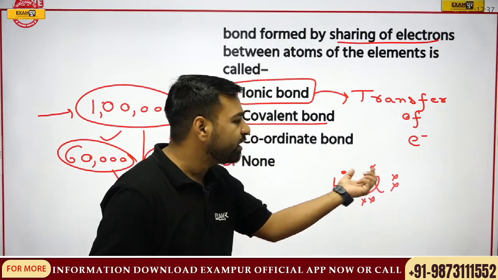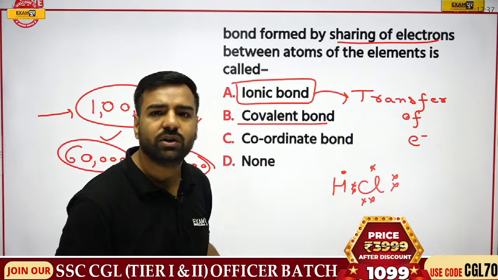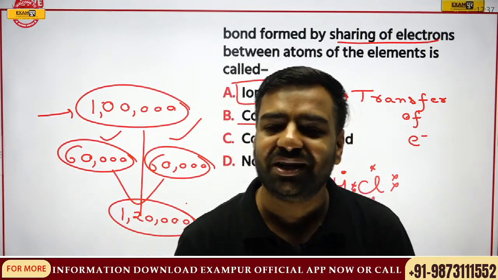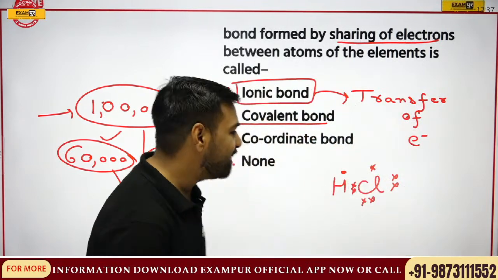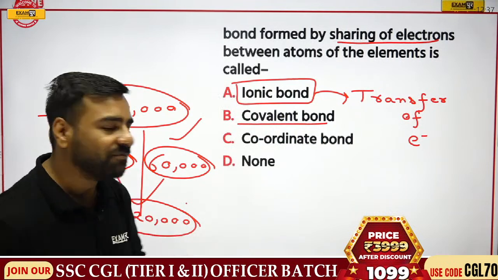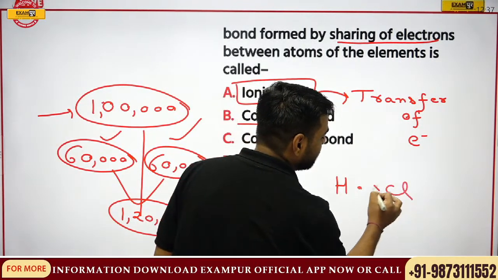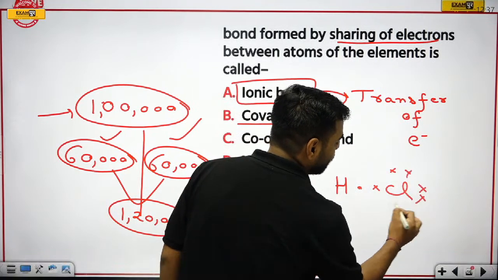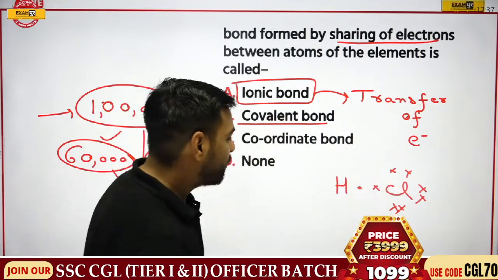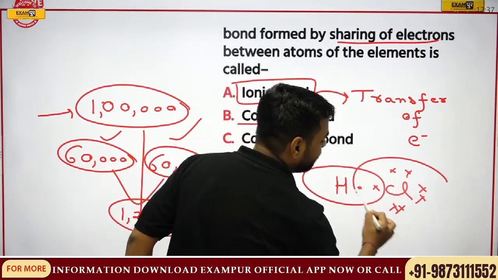If chlorine donates the electron, 6 electrons will be left. No use. If hydrogen donates the electron, only 1 electron was there. How can hydrogen donate the electron? So there's a tension. Now the concept of marriage that I was talking about: here hydrogen can say, okay chlorine, let's do one thing. We will share this electron. In this manner, just have a look. They have actually shared the electron.